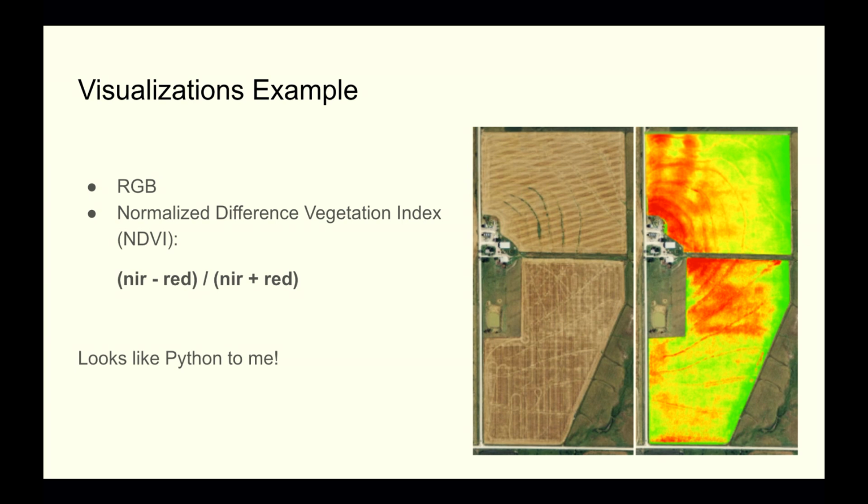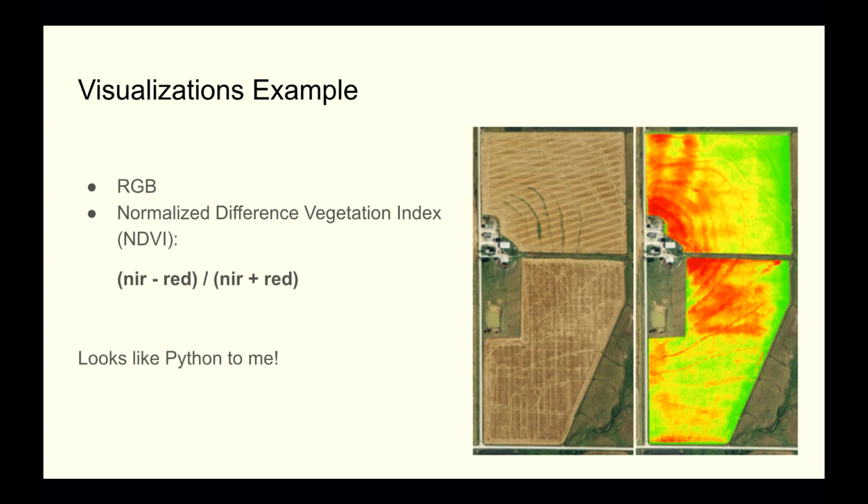Okay, on the left-hand side we have an RGB image. So this is a satellite image. On the right-hand side we have an NDVI, the Normalized Difference Vegetation Index, which basically means red: no vegetation, green: more vegetation. And this is some of the information that you can actually pull out of these satellite images.